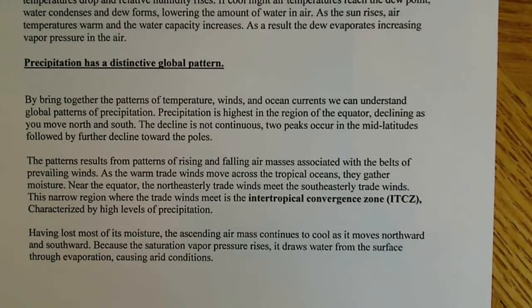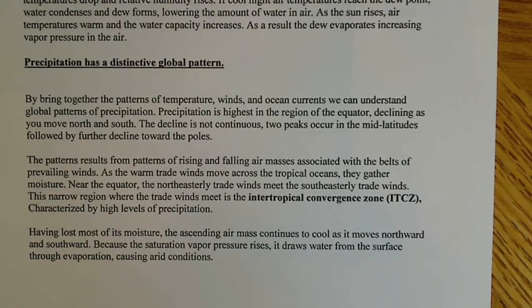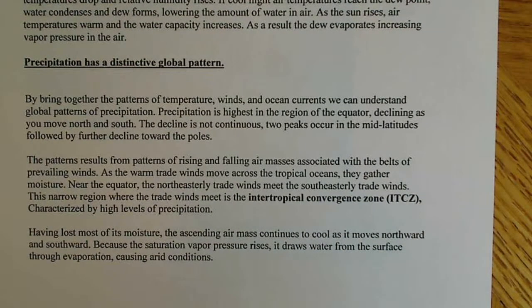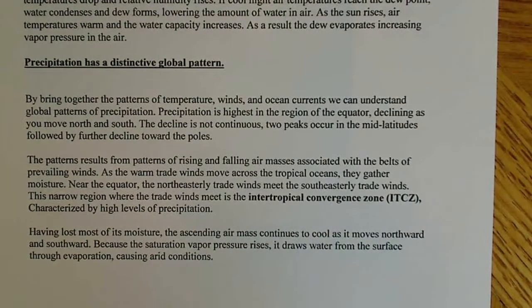But the decline is not continuous, okay? There are two peaks that occur in the mid-latitudes, followed by a decline towards the poles. So there's a maximum in the middle by the equator, maximum precipitation by the equator, then an intermediate region where the levels are actually going against this gradient that I'm talking about, where there's going to be more precipitation, and then it declines sharply again as you move towards the poles. So the patterns result from patterns of rising and falling air masses associated with the belts of the prevailing winds.